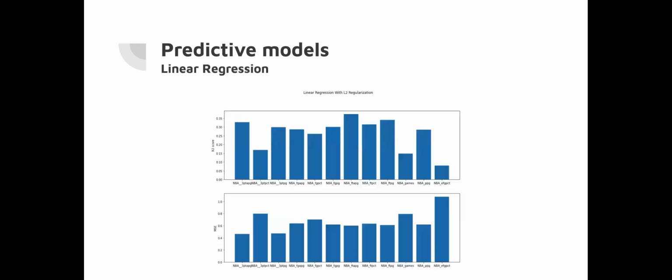Next slide, please. All right, other than the average and the standard deviation, we also plotted the R-square and the mean squared error for each target column. So we can look at the linear regression result, which was our best model. It has some volatility in both R-square and MSE, but we can see that it had the highest R-square score in general, even though the quality for each target column varied a lot.